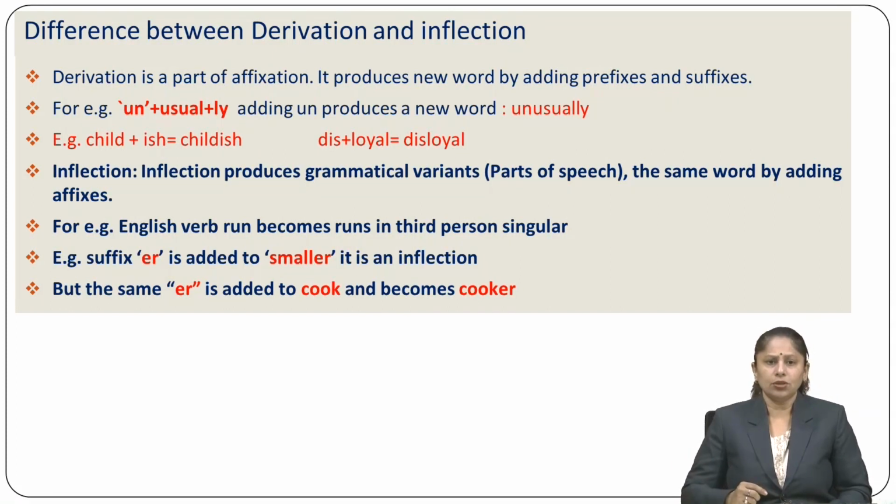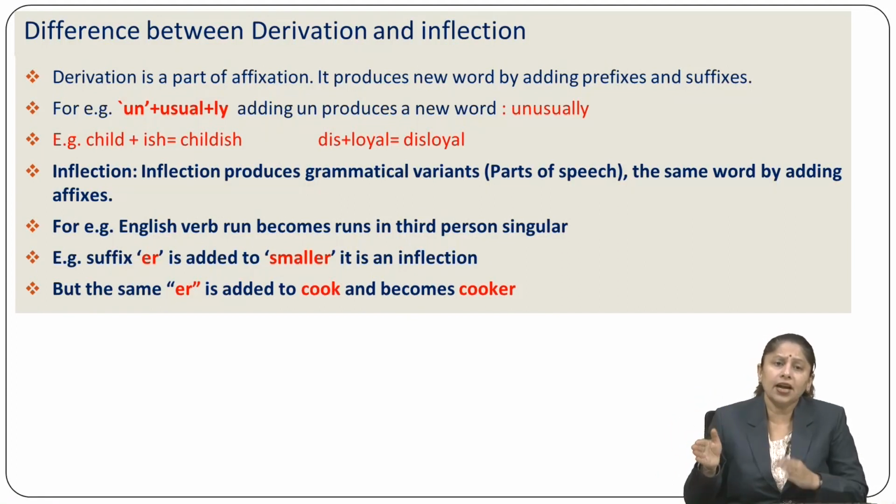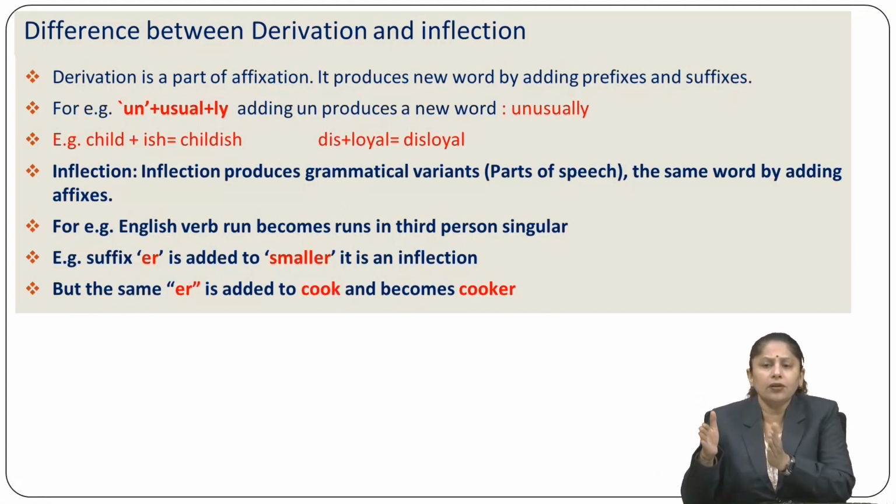You can see the example. Look, un plus usual plus ly: adding un produces a new word unusual, and again adding ly creates a new word known as unusually. As for example, child plus ish is equal to childish. In the same way, dis plus loyal is equal to disloyal. So these are the changing words that come under the category of taking prefixes and suffixes, and that's why they can be kept in the derivational words. They are the words kept in the category of derivations.